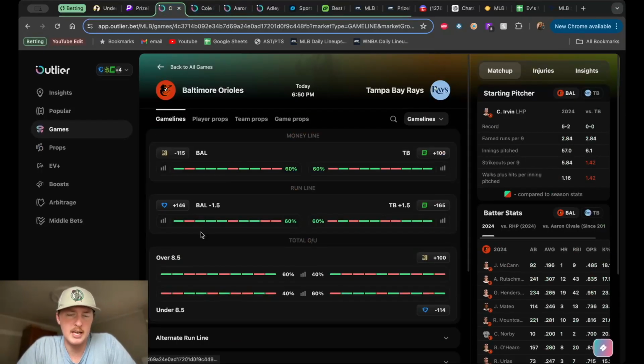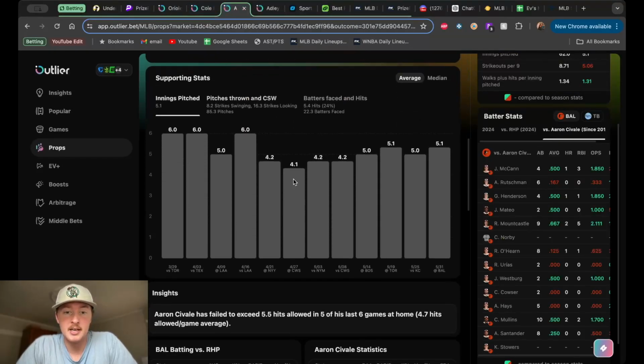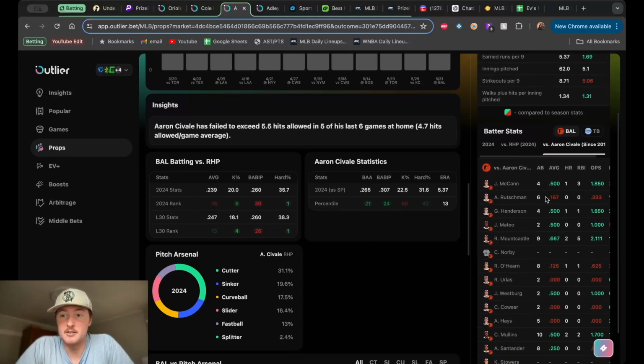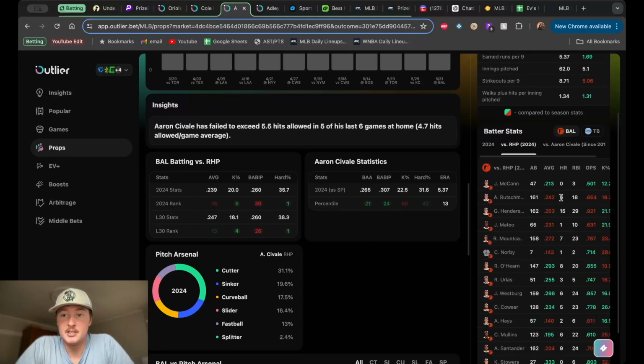I don't know what the over-under, 8.5, so maybe you can convince me about that 8.5 if you want to, just do that. But yeah, you can see the bats for Baltimore, 13th ranked in the last 30 days versus right-handed pitching. They've been mediocre. They've probably been pretty good because Adley Rutschman, I know, has been really solid. But he struggles against Savall, 167 in 6 at-bats, 242 against right-handed pitching. Also takes a little bit of a hit.